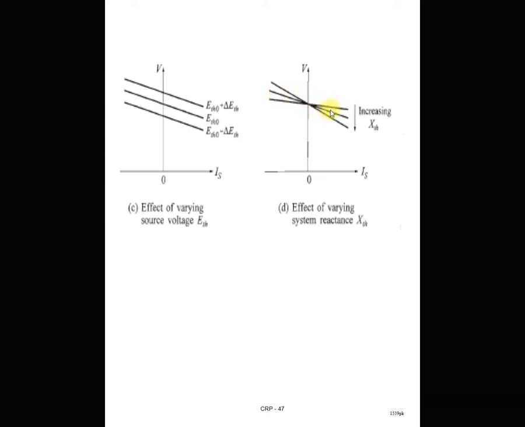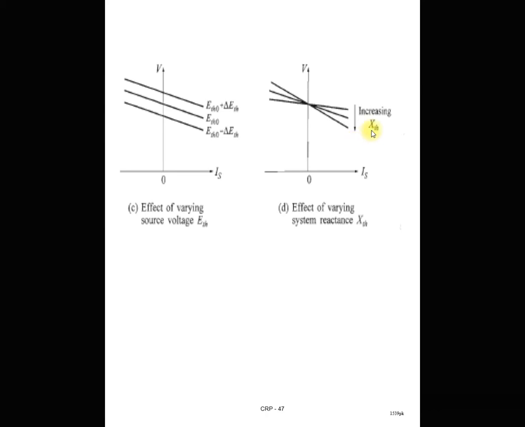Second characteristic: an increase in the value of system reactance, so the slope is increasing. And again, if you increase the value of reactance, again the slope is increasing. So in this VI characteristic of the power system, we find the maximum slope as compared to these two characteristics. As the reactance of the system is increasing, the slope of the power system characteristic is also increasing.